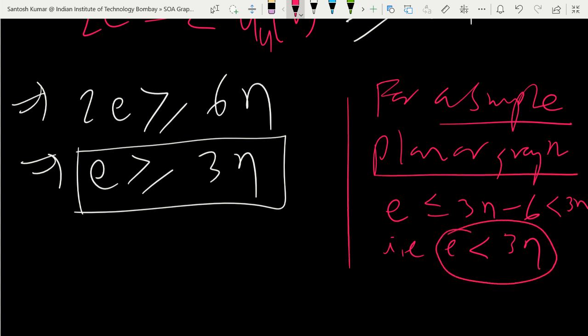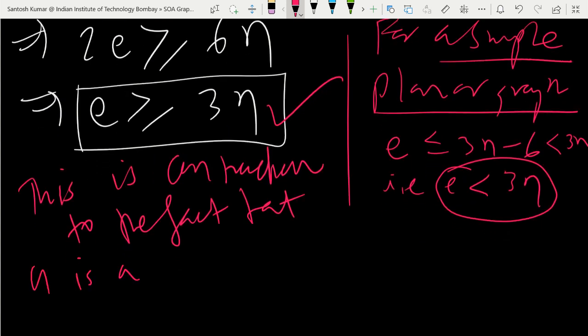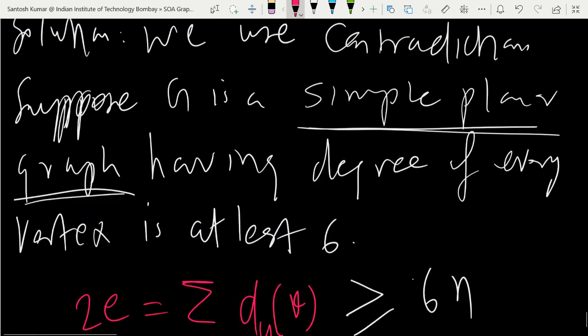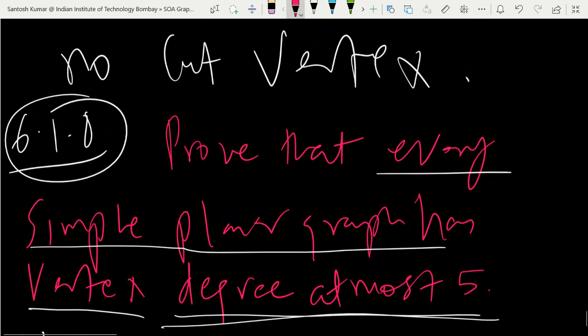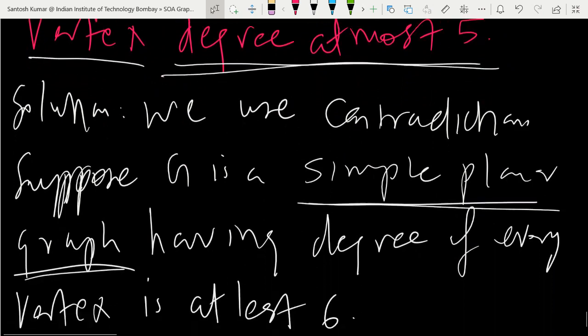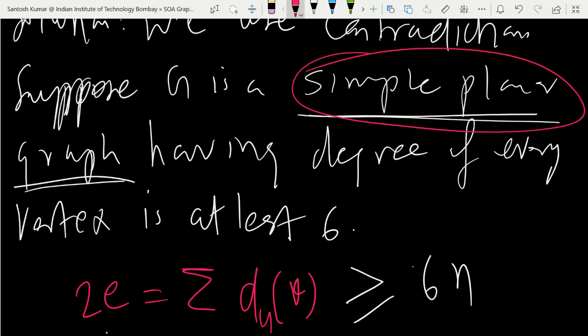This is given in the question. But what we are getting here is just the opposite of that. So this is a contradiction to the fact that G is a simple planar graph. Because if G is a simple one, then this will hold, but holding the opposite thing means it is saying that G is not a simple planar graph. So we reach a contradiction. In the question it was every simple planar graph has vertex degree at most 5. So we assumed that G is a simple planar graph having the opposite degree. So we got the contradiction of this thing. It is not a simple planar graph.